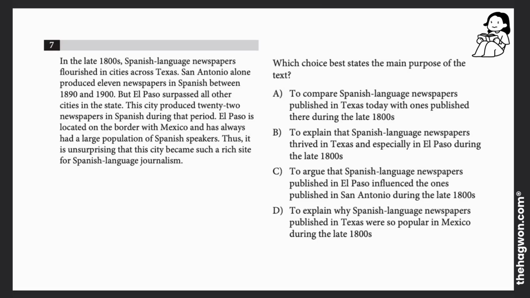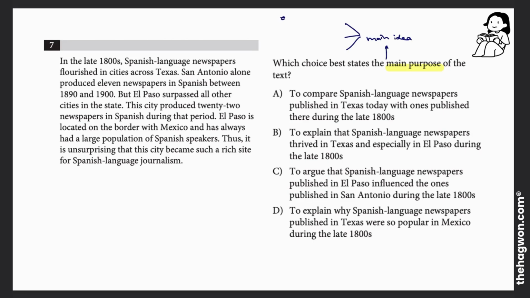Question 7 is a main purpose question. Now, when I solve a main purpose question, I'm going to do that by paying attention to the main idea sentences in the passage. If I have a main purpose question, though, there are usually multiple main idea sentences in the passage. So the point of the question is to figure out what all of those main idea sentences are. Now, if you haven't seen one of the other videos, there are really 3 different types of main idea sentences you'll find on the SAT.